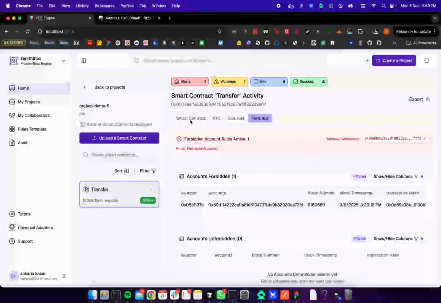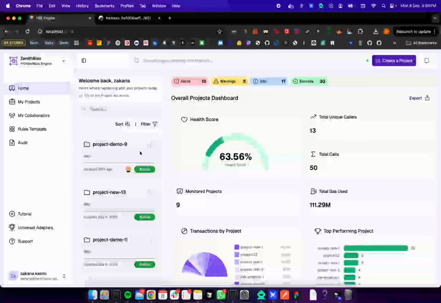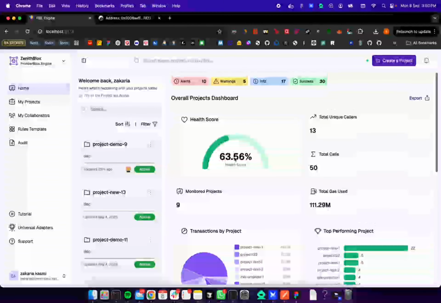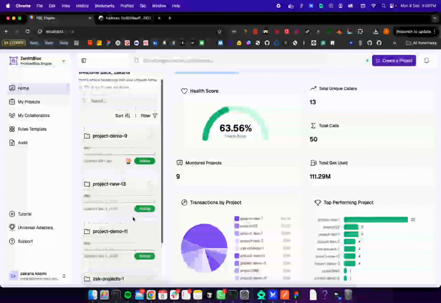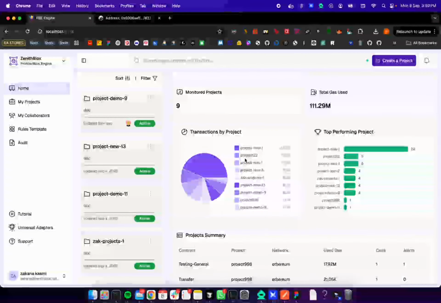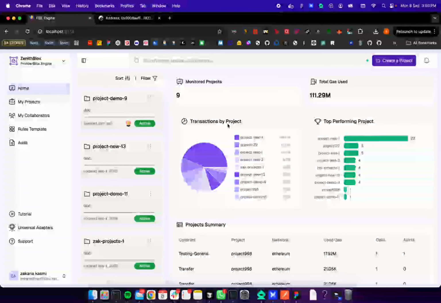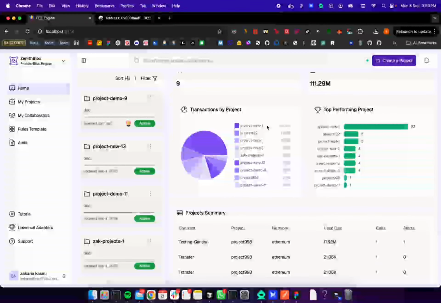So yeah, this is a simple demo for FrontierBlox Engine and its main features. In this overall project we have the health score and the total cost for all the projects, and we have also the transactions by projects, sorted by the most transaction projects, and in here the same thing, the top performing projects.